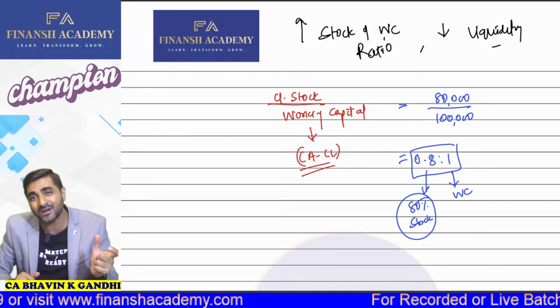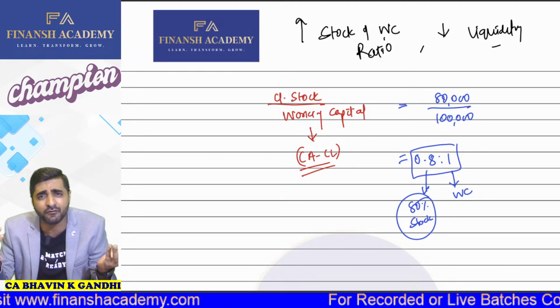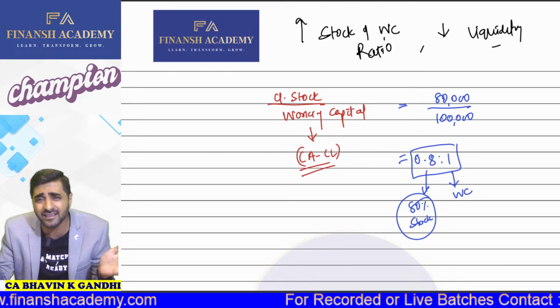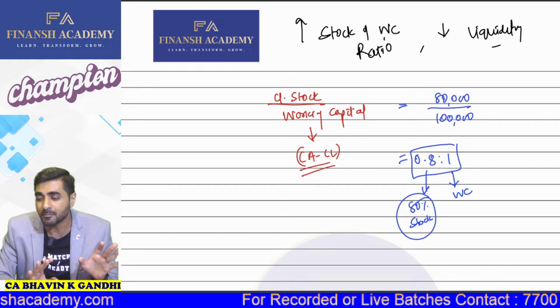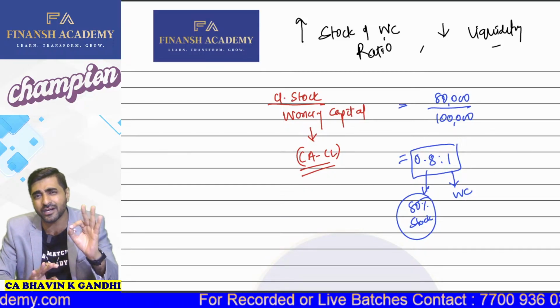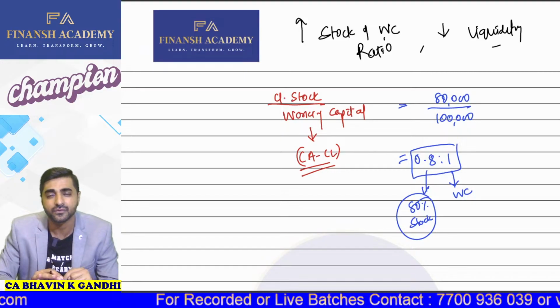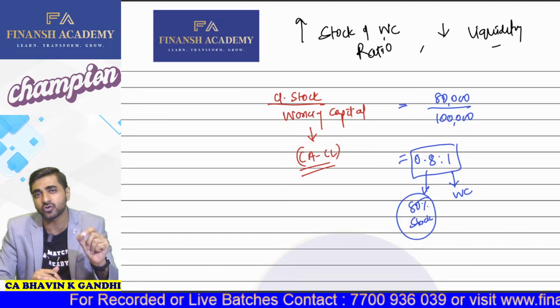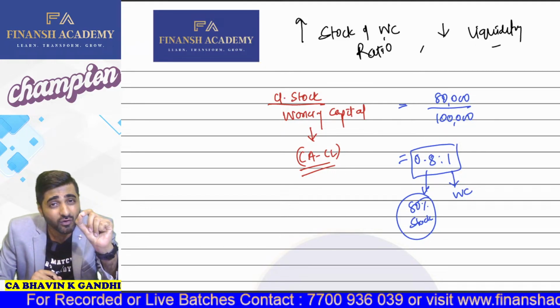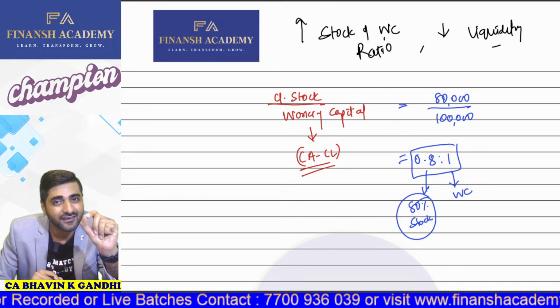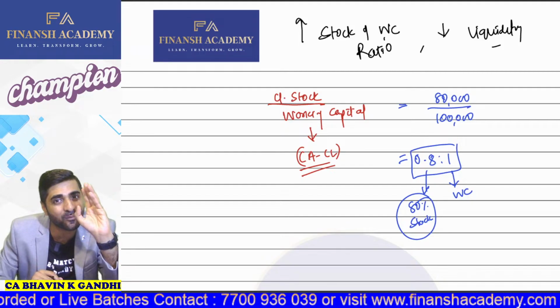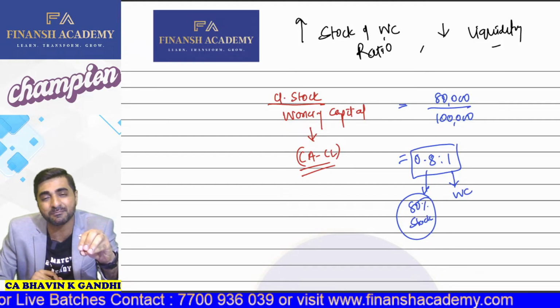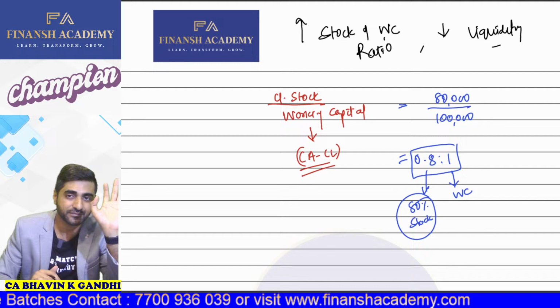So can I say balance 20% is liquidity? That can be in the form of your debtors or anything else as well. It's absolutely fine. But can I say that will be part of your liquidity? Come on, yes or no? Yes, sir. So with this particular ratio, we can judge how much money the company is blocking in the form of stock and how much money they're keeping for liquidity.